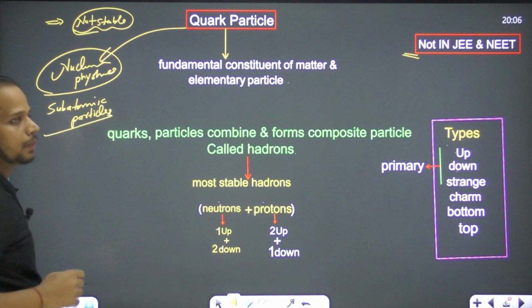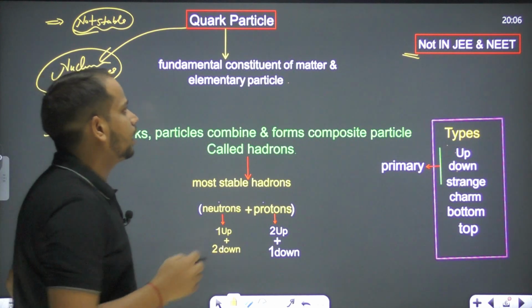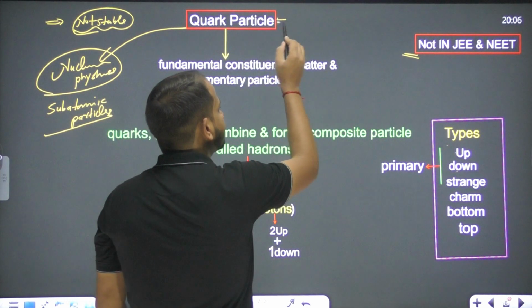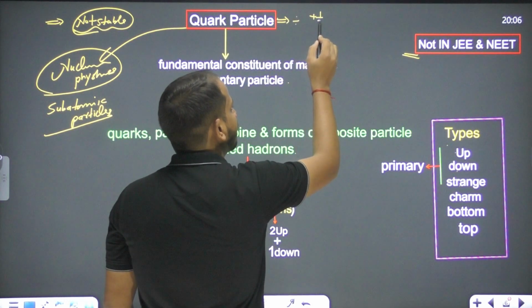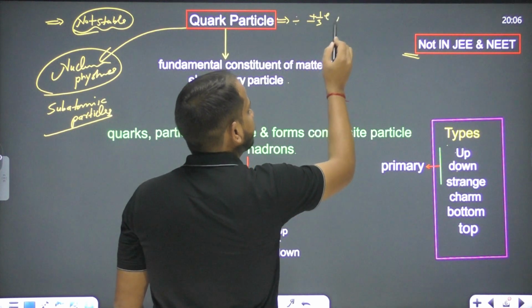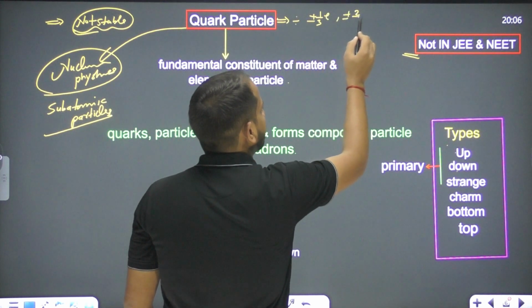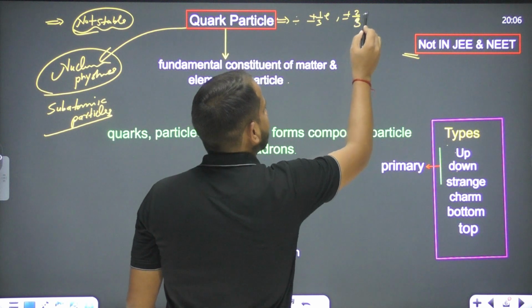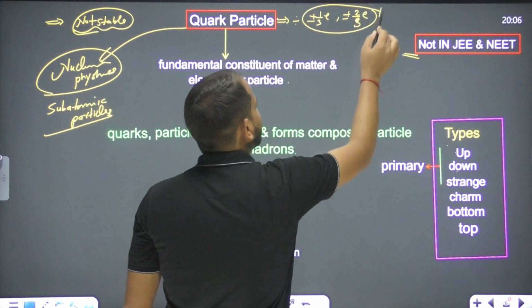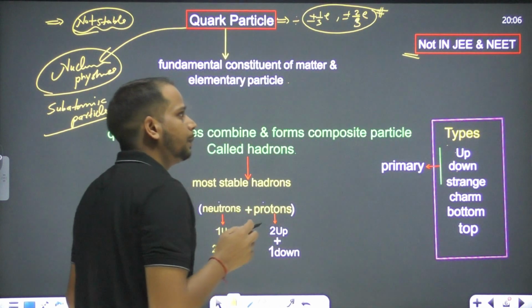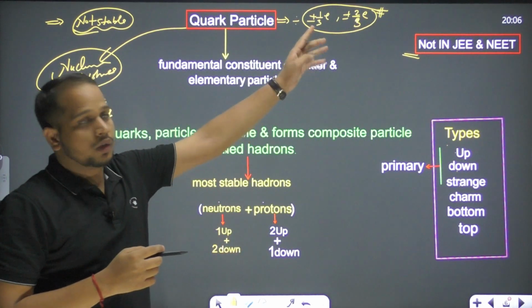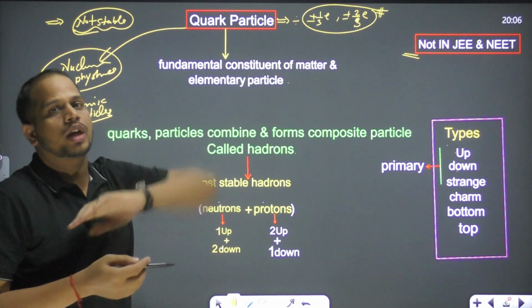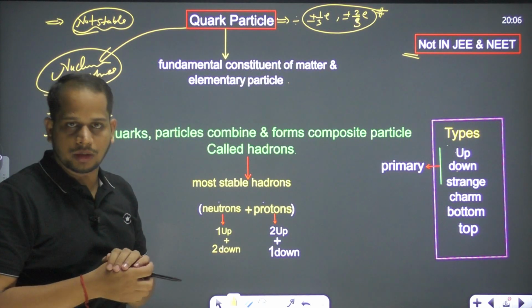So what is the quark particle here? The quark particle is an elementary particle with a charge less than the charge on the electron: plus or minus 1/3, or plus or minus 2/3 of the electron charge, which is less than 1.6 × 10^-19 coulomb, right?